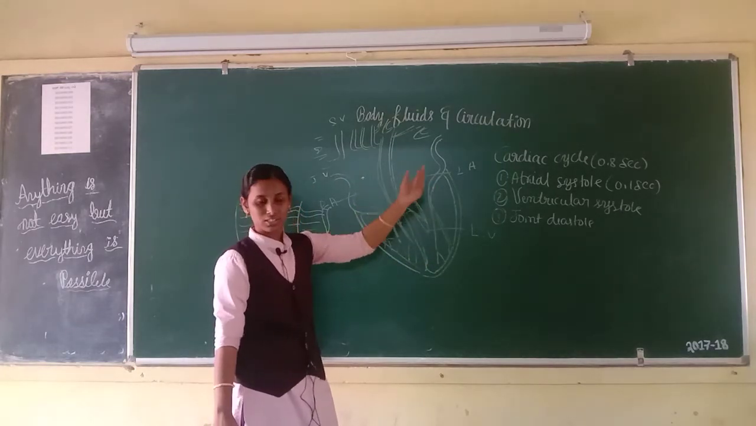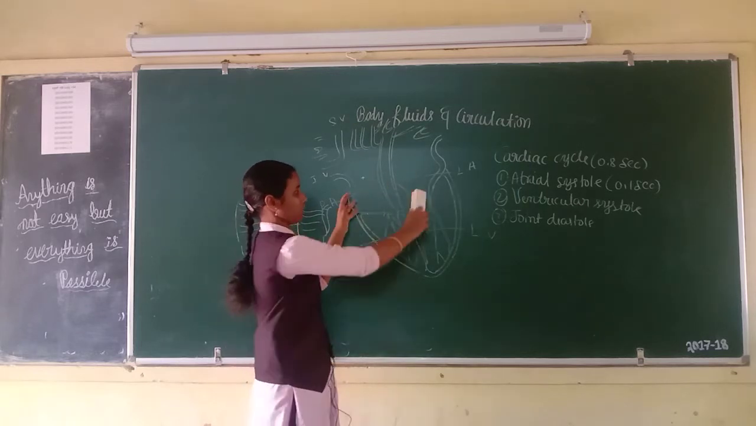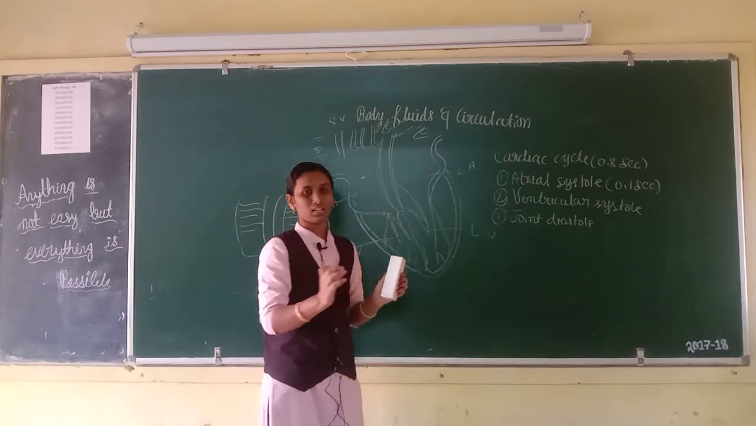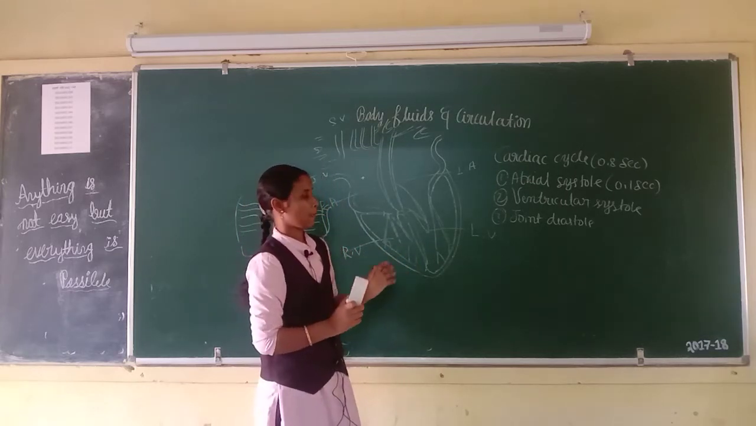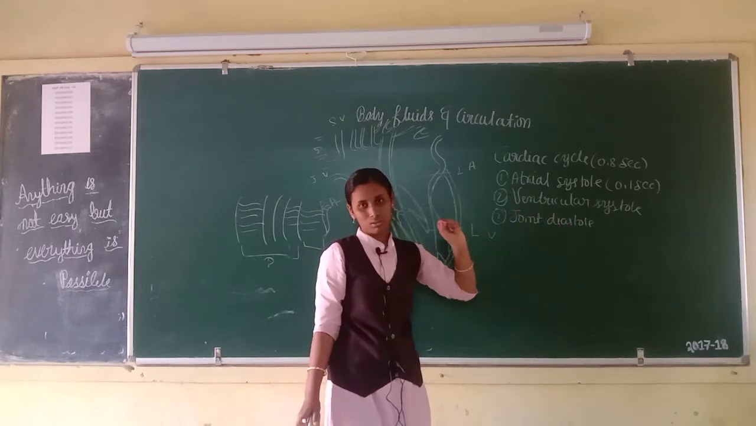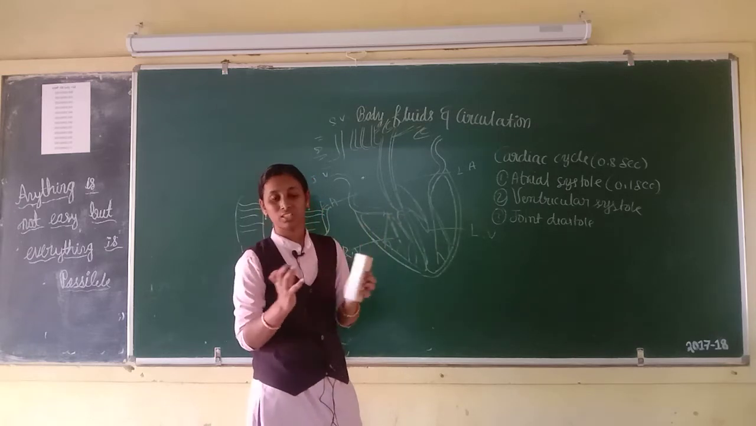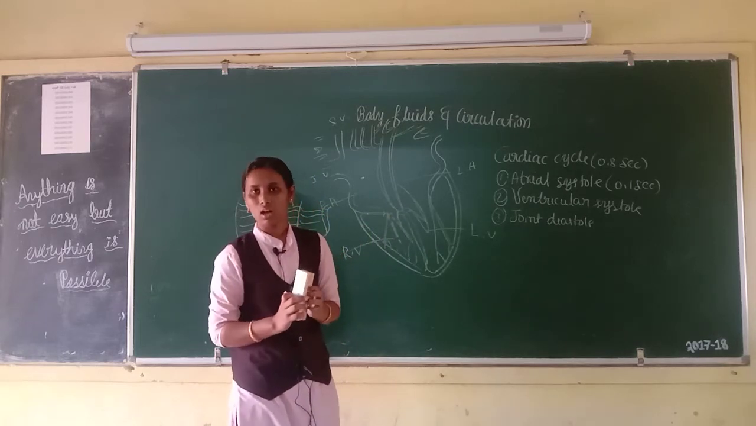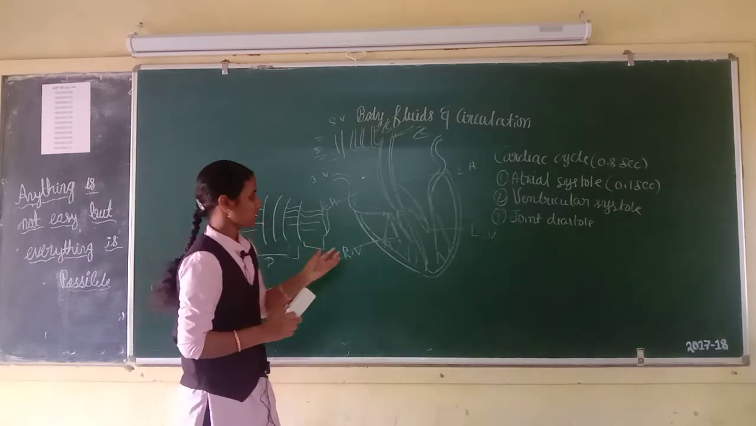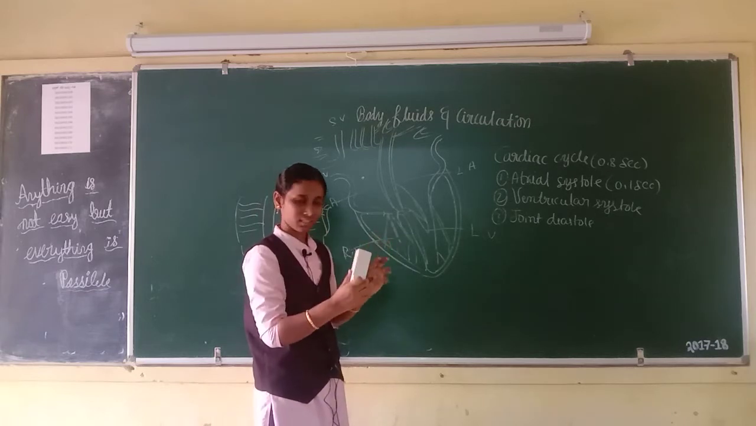That is atrial systole. During atrial systole, the atria are in the contraction state, and the ventricles are in the relaxation state. Then we come to ventricular systole. When the AV node generates the nerve impulse or action potential, both ventricles are in the contracted state.